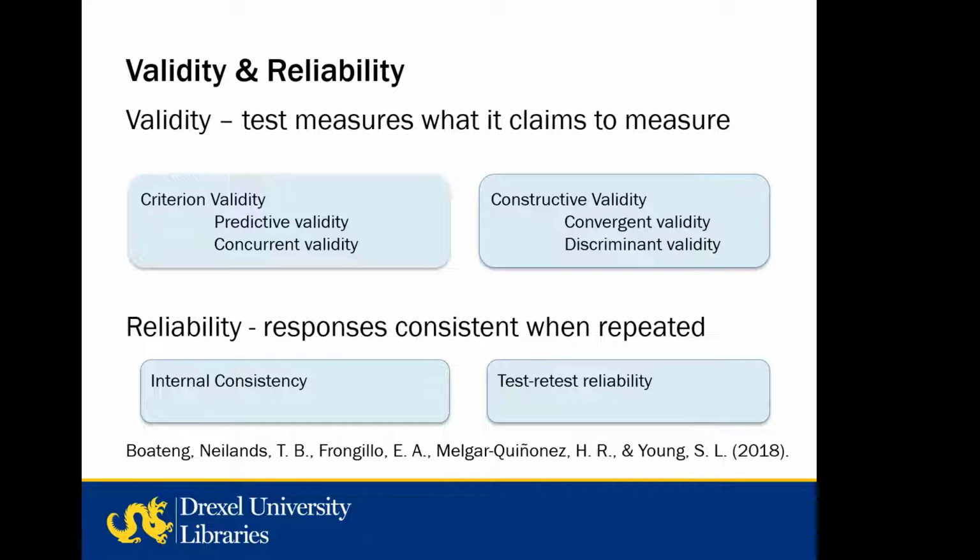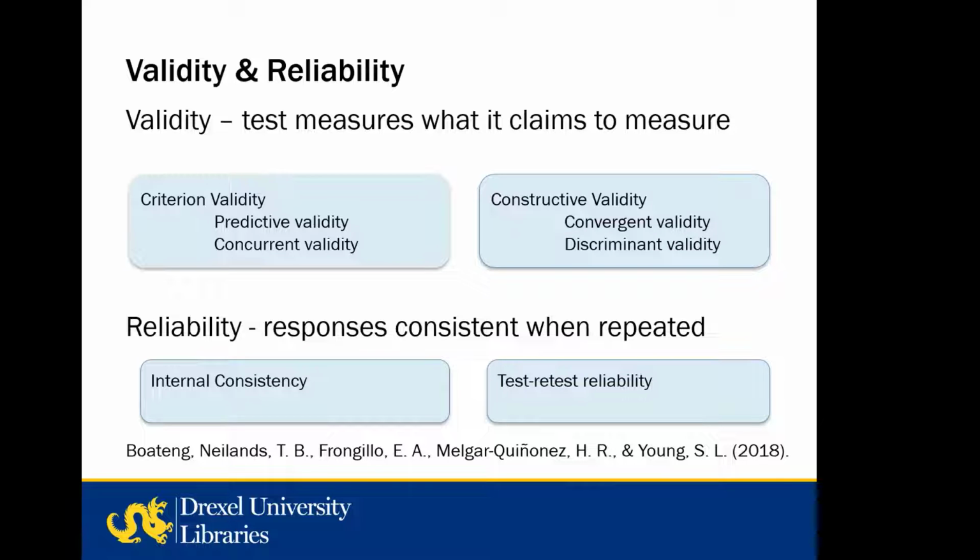So what's that mean? Well, validated tests have been confirmed to measure what they claim to measure. So here are some examples of the different types of validity that you might see in these records, and I'm not going to go into the definition of what they mean. On the other hand, reliability measures the same thing every time.